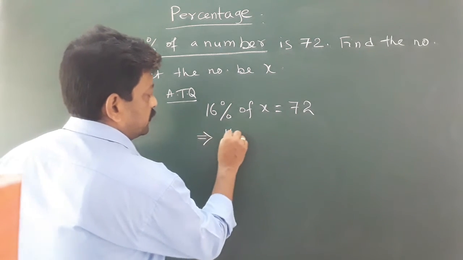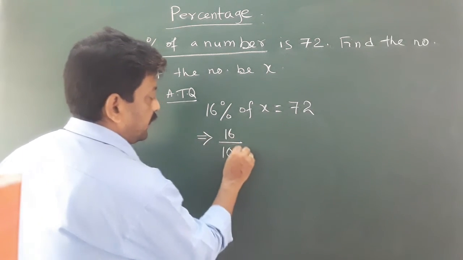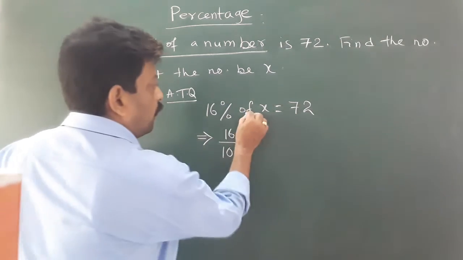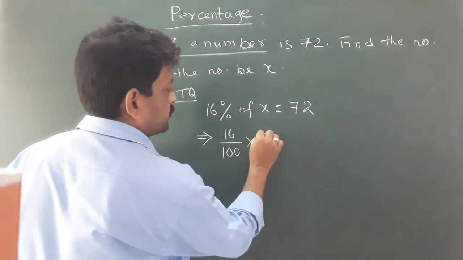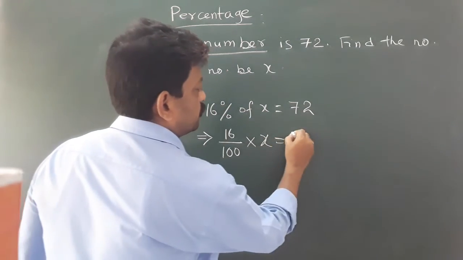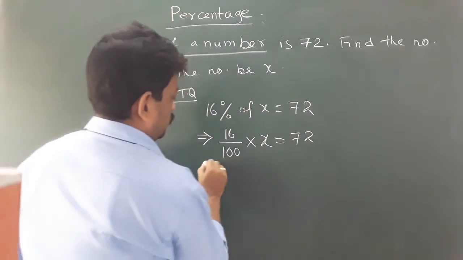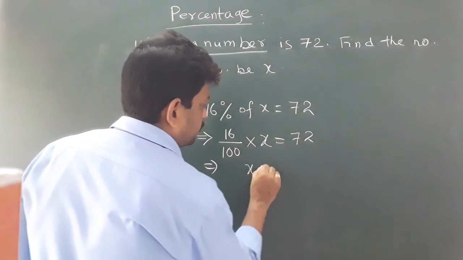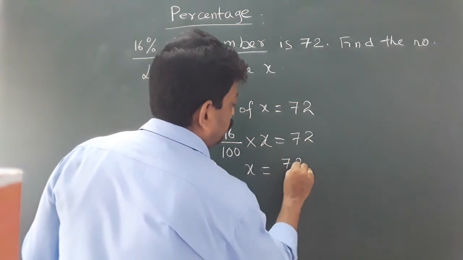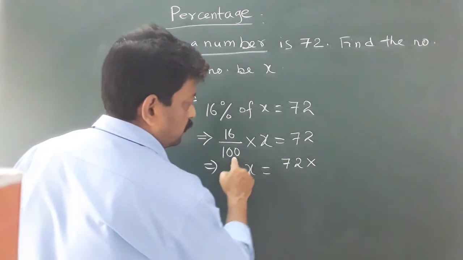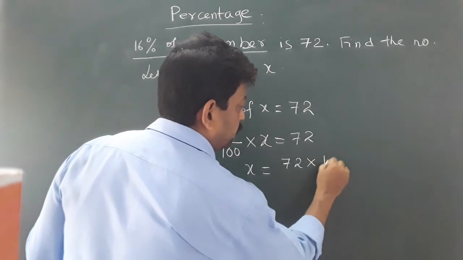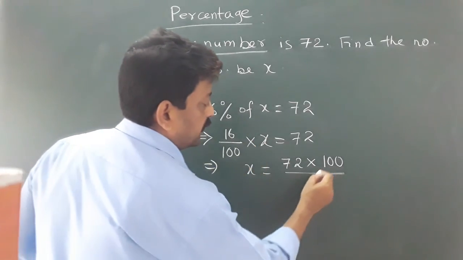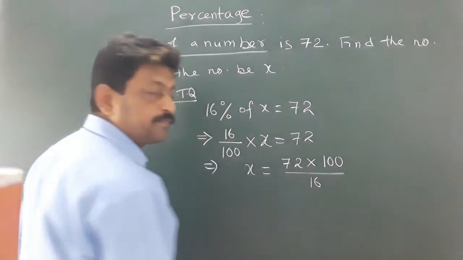So 16% means 16 upon 100. As the rule says, percentage is given means upon 100. Of means multiply x equals to 72. Step by step we have to follow all the rules. So x equals to 72. This 100 will go to the right hand side, it will become numerator, and 16 will go to the right hand side, it will become denominator.